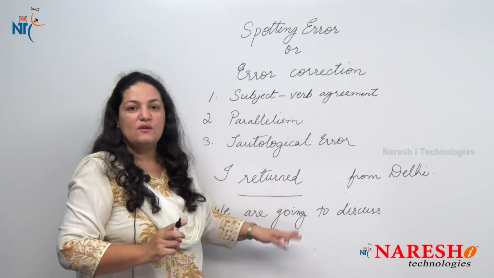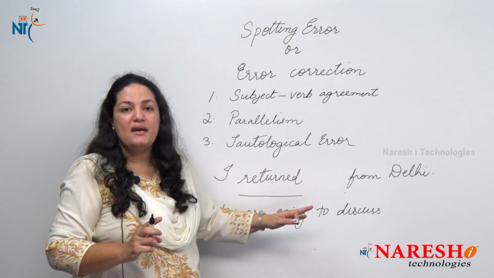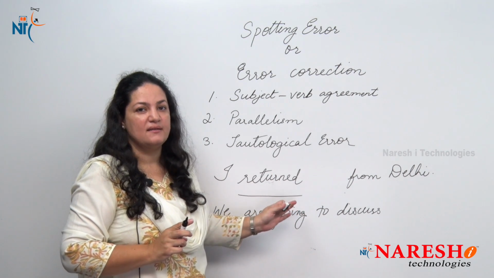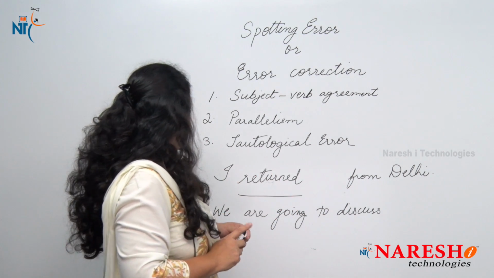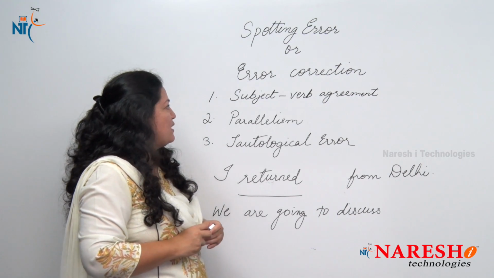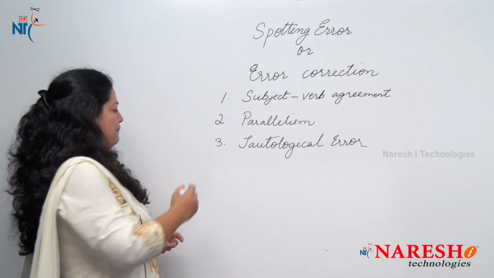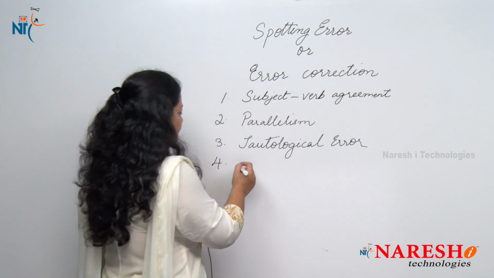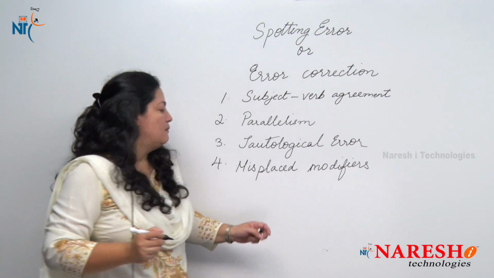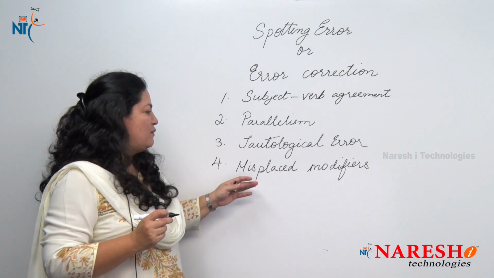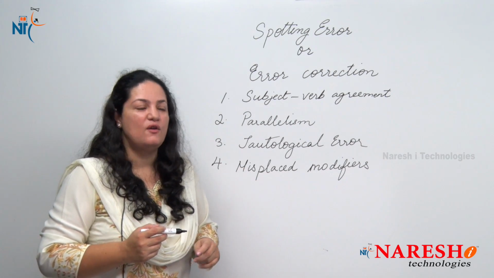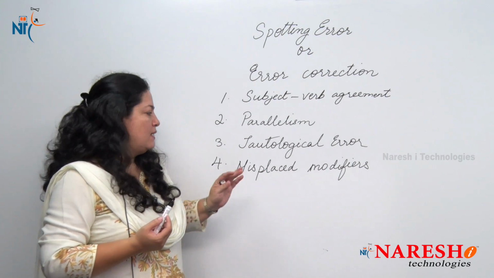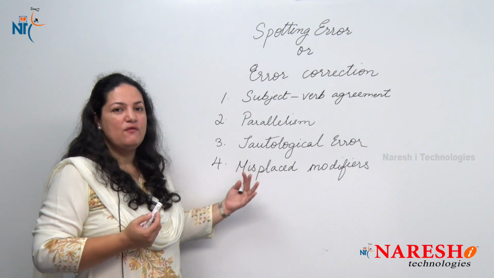I hope you understand this, because this is the major mistake that people make in group discussions, which is not acceptable and which is not right. Okay, fine. So now with this we'll move on to the next point for error correction. The next point that we are going to discuss here for error correction is misplaced modifiers. Here many of us make a blunder of just leaving the participle dangling in the sentence. Now you'll understand what I mean. I'll give you a very simple example.